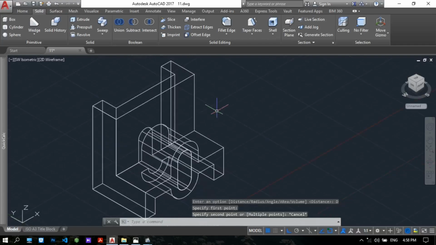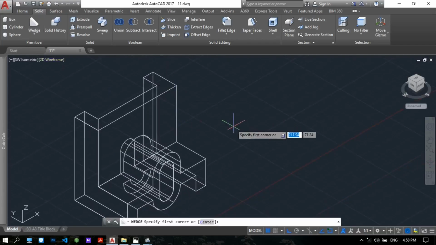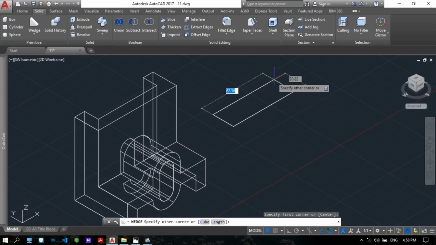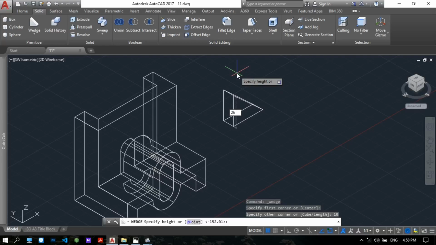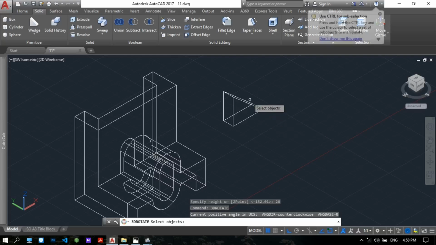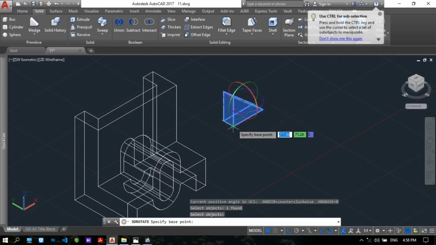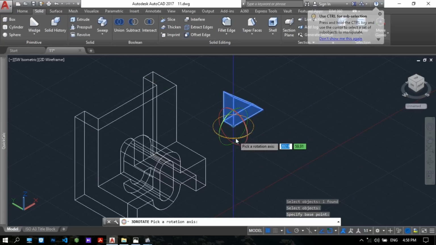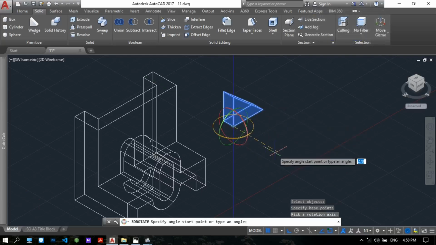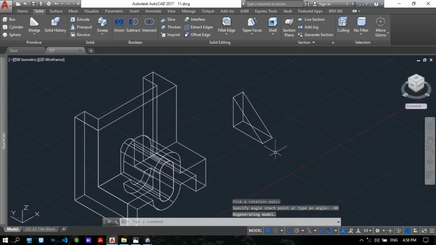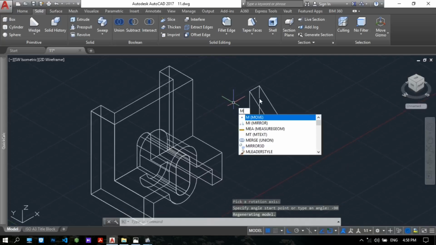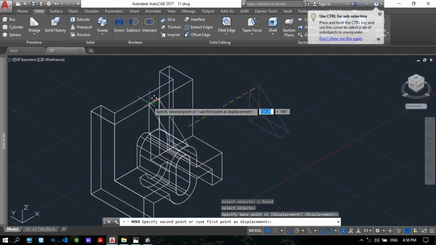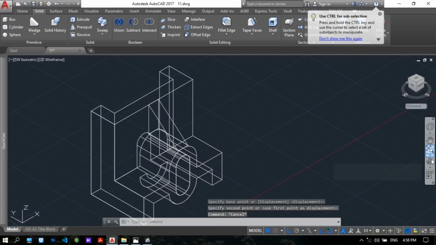What height? Length is 30, step, width is 10, enter, and the height is 26. Okay, 3D Rotate, select the wedge, enter, specify base point. Okay, to orbit here, clockwise, minus 19. Okay, M for the move command here, very easy. Okay, step by step.